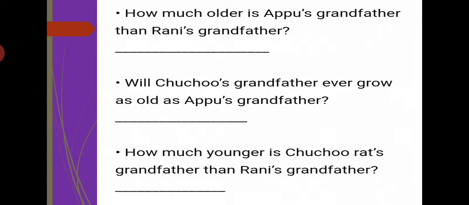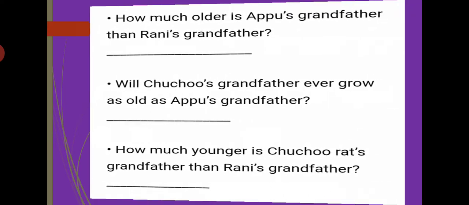The lifespan of rats is very low, very little. So this can't be possible. So the answer is no. How much younger is Chuchu the rat's grandfather than Rani's grandfather? Now the age of the rat's grandfather is 2 years and the age of Rani's grandfather is 70 years. So 70 minus 2, that is equal to 68 years.